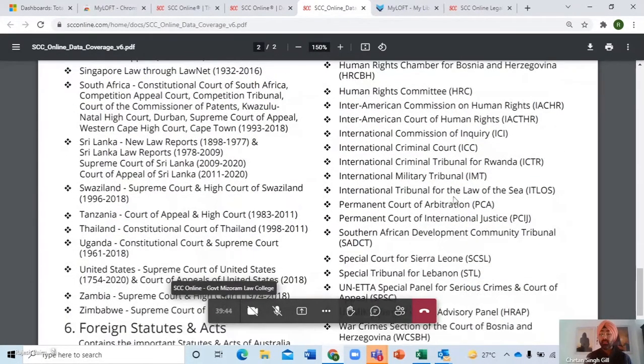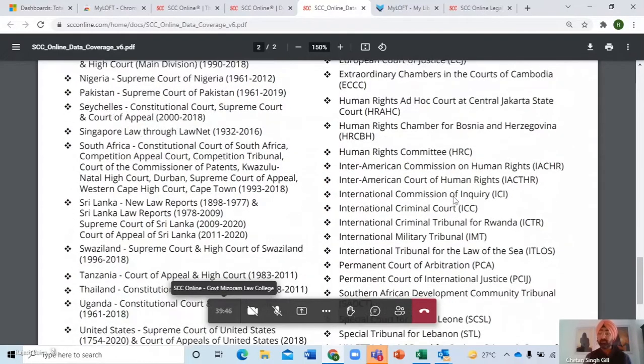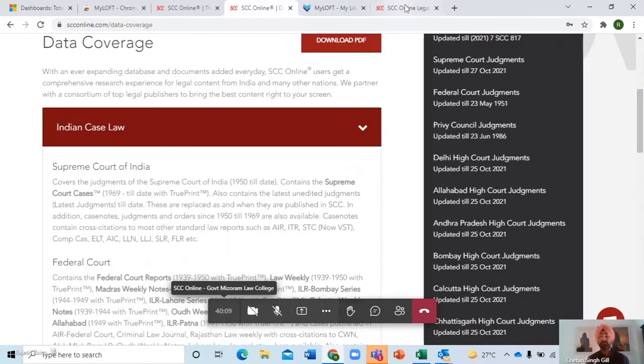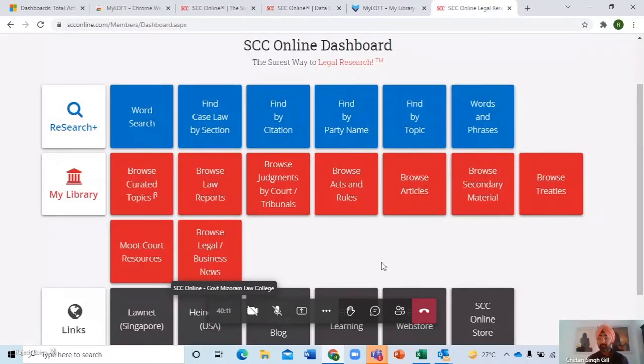And then on the right side, we have your international courts. So international courts are the courts which are not bound by the laws of a particular country, but take care of the issues which are at a global level. So those cases like ICJ, International Court of Arbitration, all these are the ones which are considered international courts. So you're getting all this access through SCC Online. Now let's get into SCC Online and understand how we do the research over here.